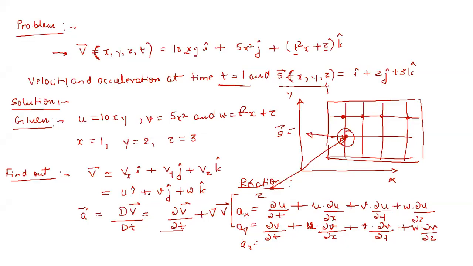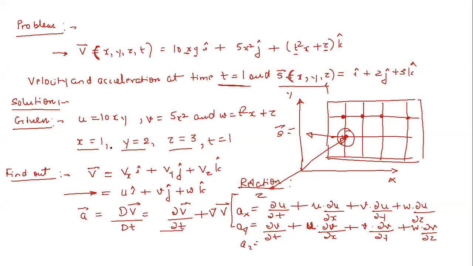Very easy. Let us calculate ax. First, the velocity vector, can you all calculate? The velocity vector is very easy. u is given, v is given, w is given, so you have to calculate it at x equal to 1, y equal to 2, z equal to 3 and t equal to 1. So simply put these values into this relation, and this is very easy to calculate, right? Now I will tell you how to calculate the acceleration vector.